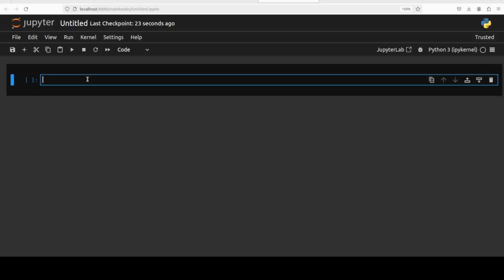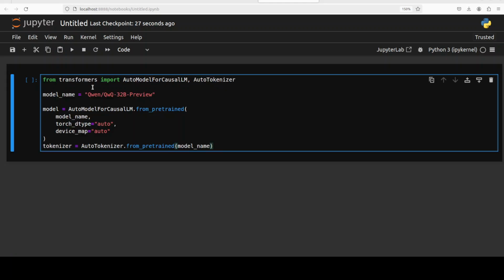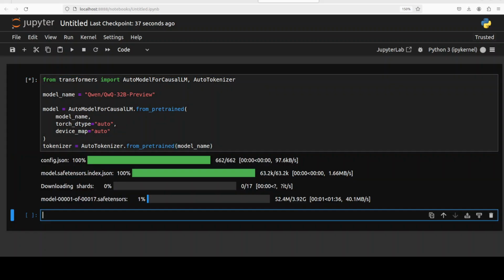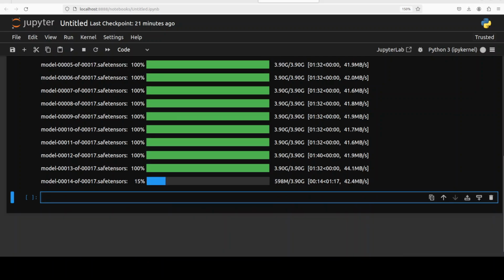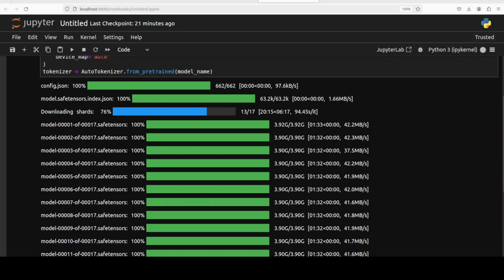And now let's download our model and tokenizer. I'm just going to go with this simple AutoModelForCausalLM. And the model has started downloading. There are 17 shards of it, so make sure that you have plenty of space on your system. Let's wait for all of these to get downloaded. Model is still loading. As you can see, it is on its 14th shard out of 17. Shouldn't take too long now, I guess. The ETA of total is around 25 to 30 minutes.